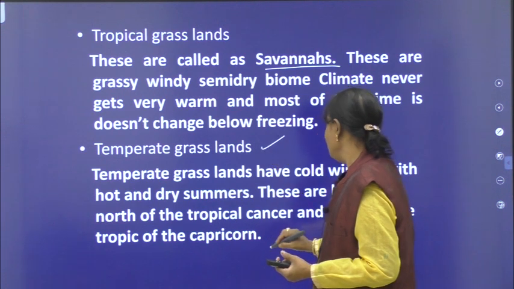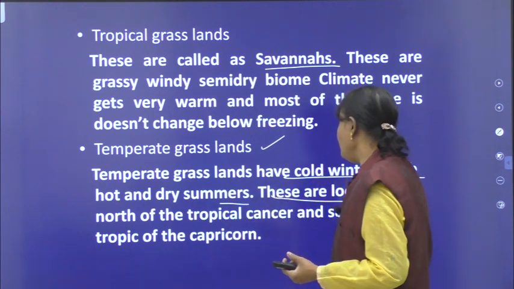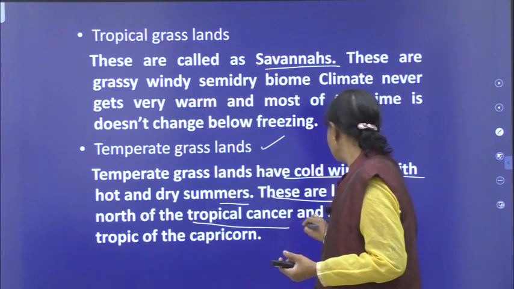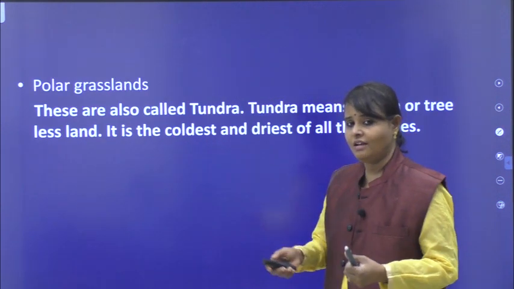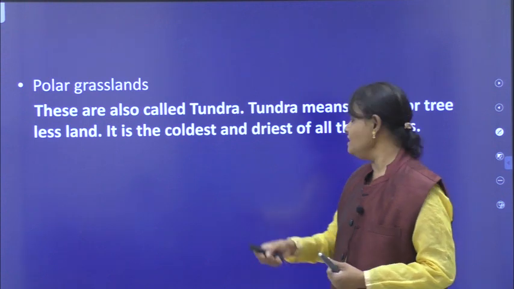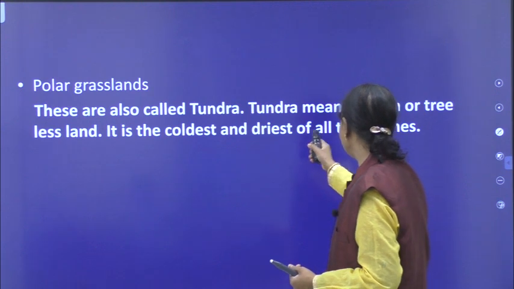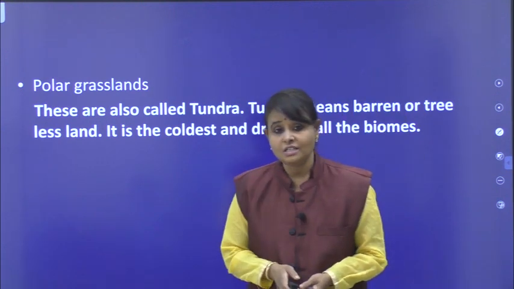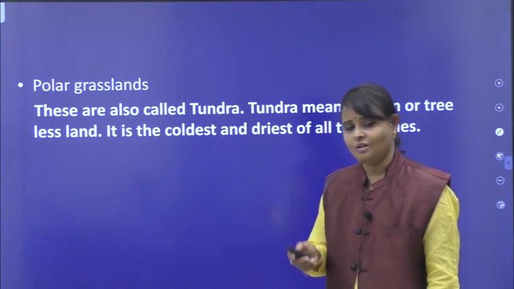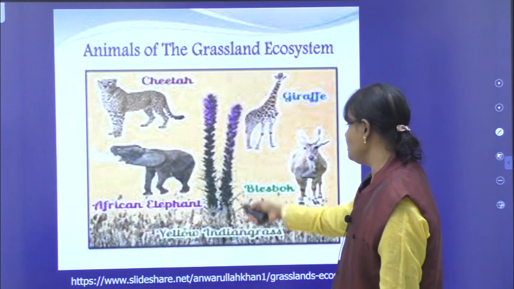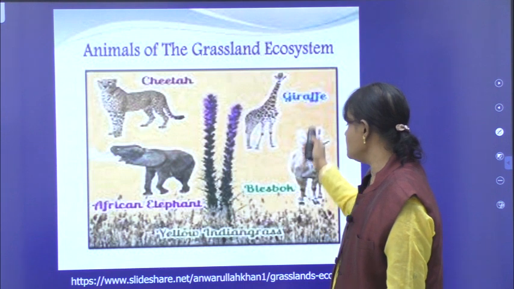Temperate grasslands have cold winters with hot and dry summers. These are located north of the Tropic of Cancer and south of the Tropic of Capricorn. Polar grasslands are known as tundra. You can see the tundra region, right? Tundra means barren or treeless land. It is the coldest and the driest of all the biomes. After this, you have to discuss biotic and abiotic components. These are some of the animals of the grassland ecosystem: cheetah, giraffe, African elephant. Okay, these are some examples.